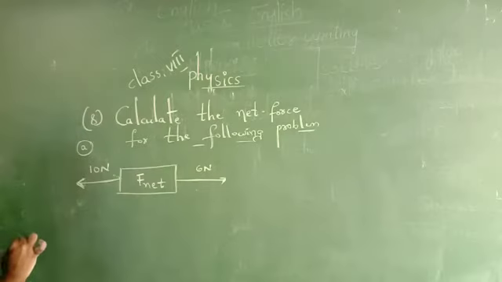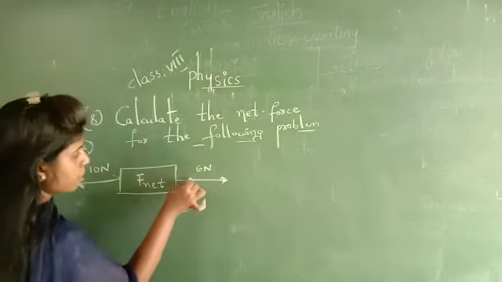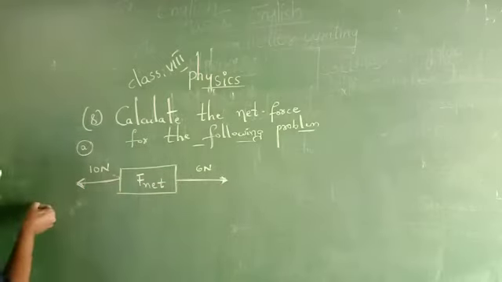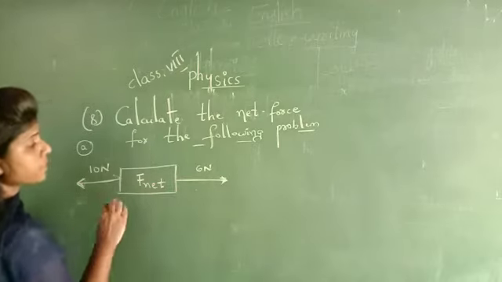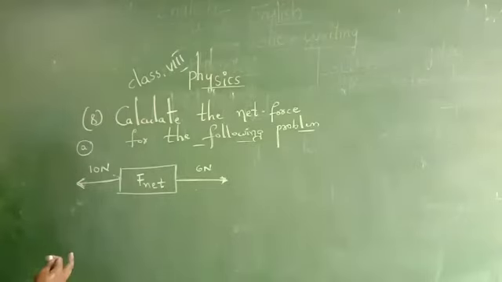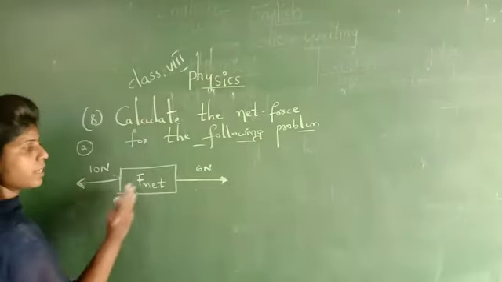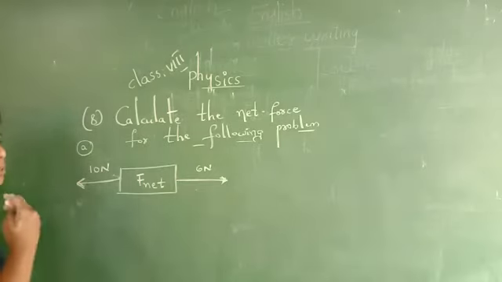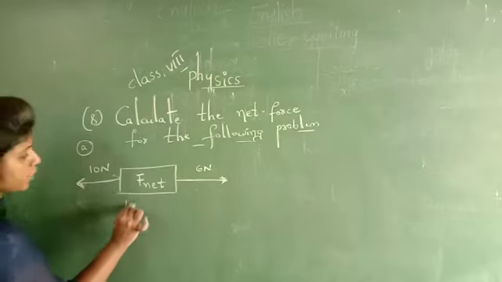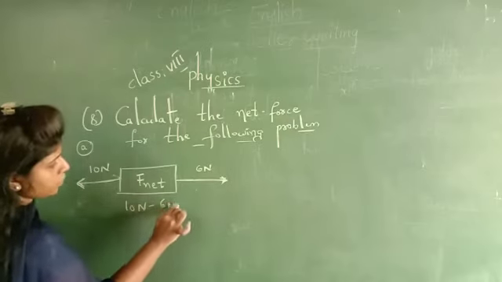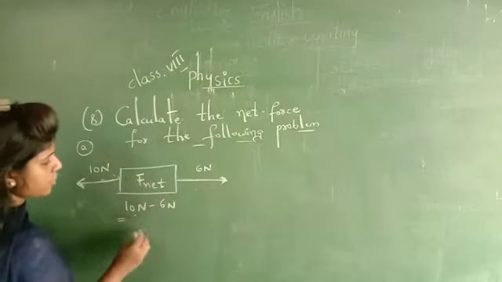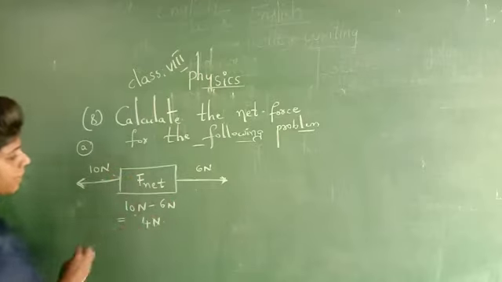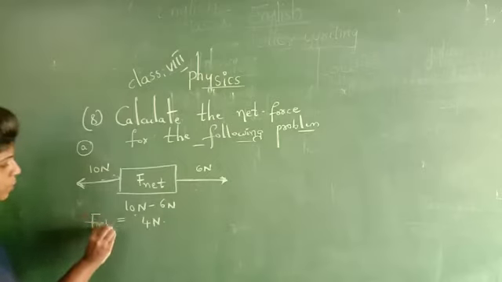Now, if you observe this arrow mark, what is there? It is showing towards the left side. This is showing towards the right side. That means both the arrow marks are opposite to each other. If the arrow marks are opposite to each other, we have to subtract the net forces. 10 newtons minus 6 newtons. Since they are in opposite directions, I am subtracting. 10 newtons minus 6 newtons is 4 newtons. This is the F net answer for the first problem.